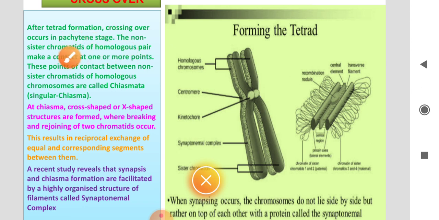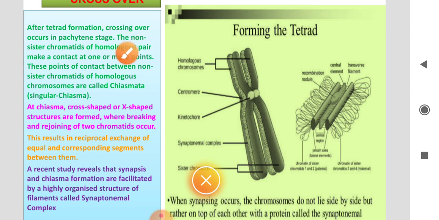So the non-sister chromatids of a homologous pair make contact at one or more points. These points of contact between non-sister chromatids of homologous chromosomes are called chiasmata. A particular point is called a chiasma.